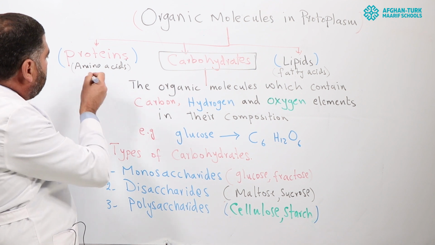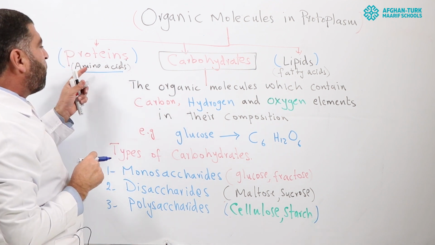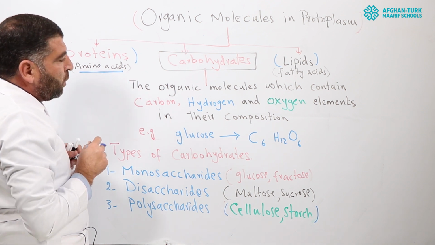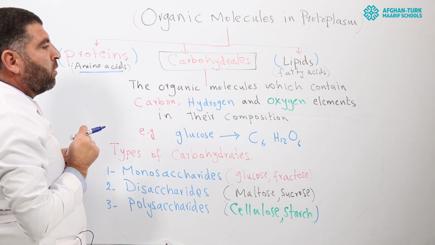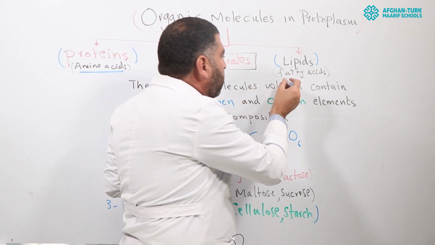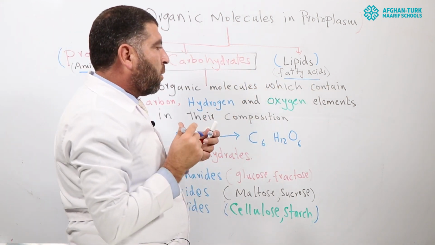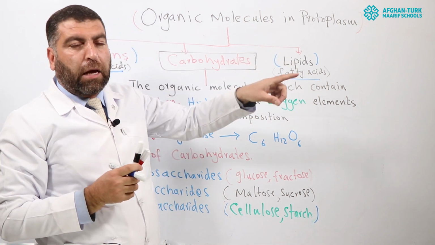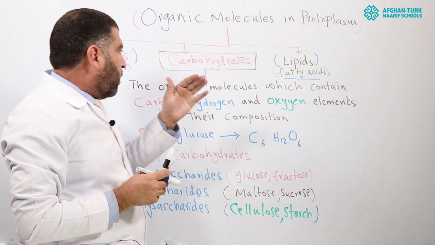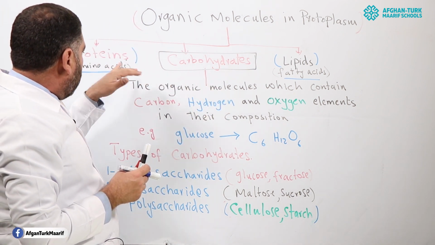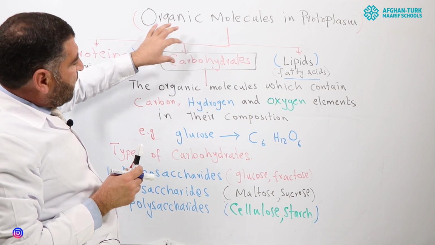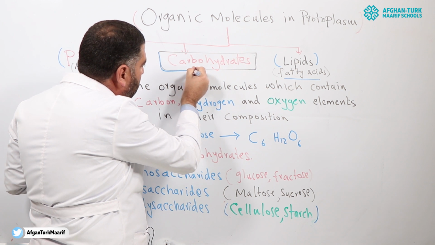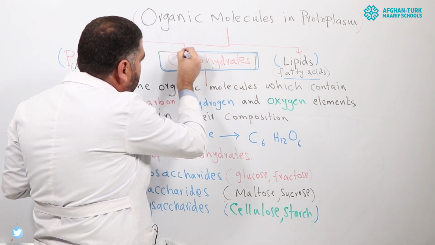And these molecules are basically made of a combination of amino acids. Different types of amino acids combine together to make a protein molecule. And lipid molecules are also made of a special type of acid called fatty acid molecules. So fatty acid molecules make lipid molecules, and protein molecules are made from a combination of amino acids. But the third one is very important, and the primary source of energy for all living protoplasm is carbohydrates.